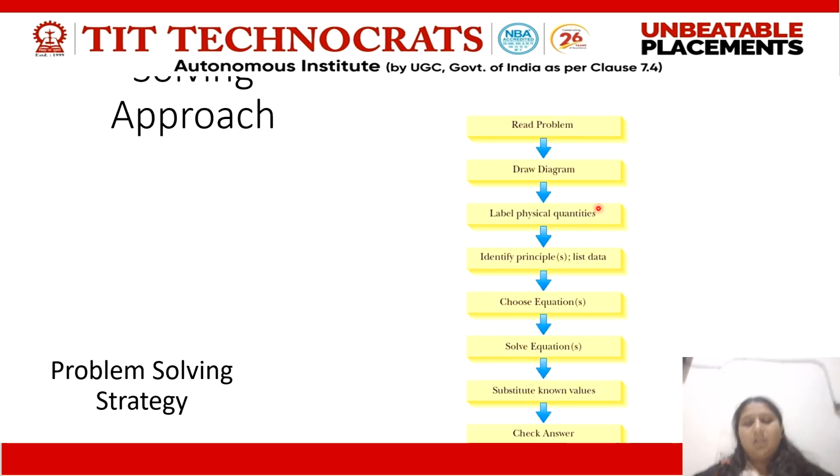Now, the scalar and vector quantities would be explained to you in my further lecture, giving you examples of numericals, but broadly, in what sense you are going to solve a problem, I've mapped them down. Initially, you need to read the problem, draw a particular diagram, say in what direction the force is going, what is the load applied on it, label all the quantities on it, identify which equation we are going to use, solve the equation and substitute your values, and then cross check the answers.